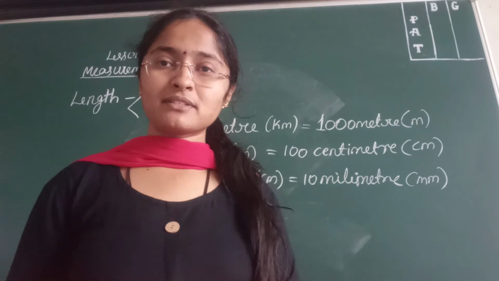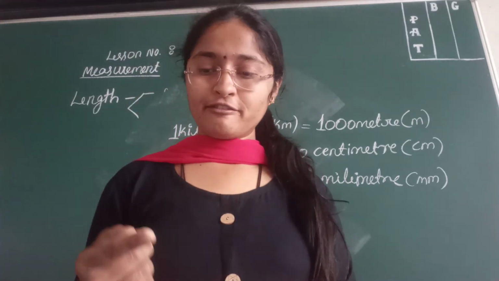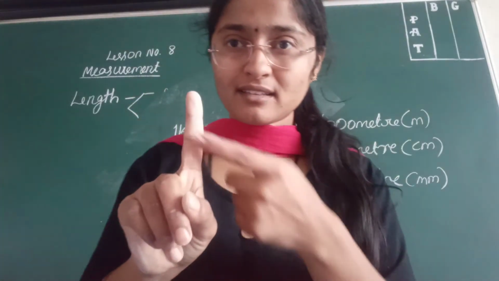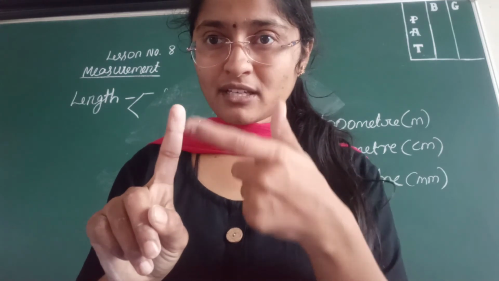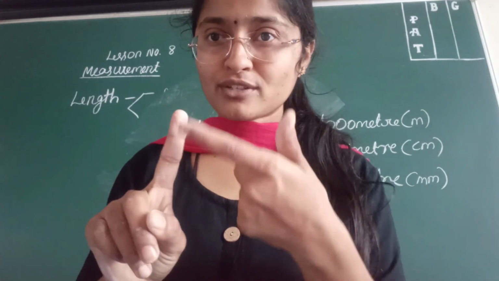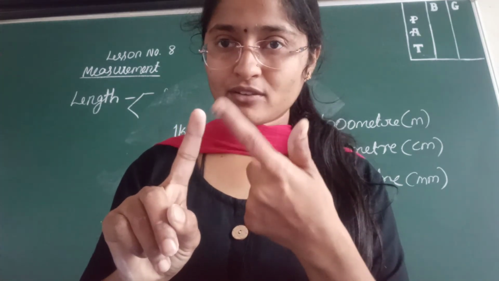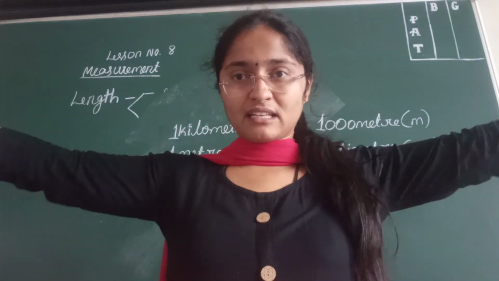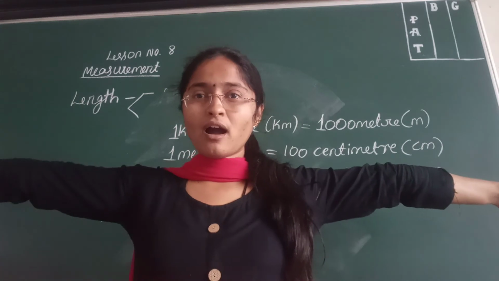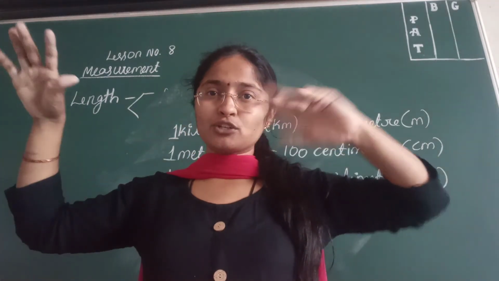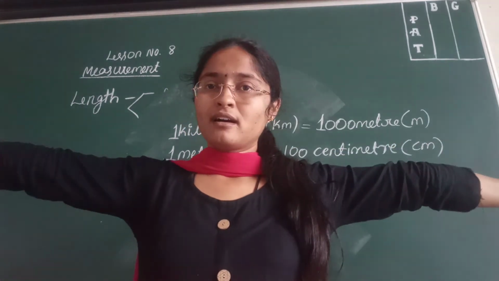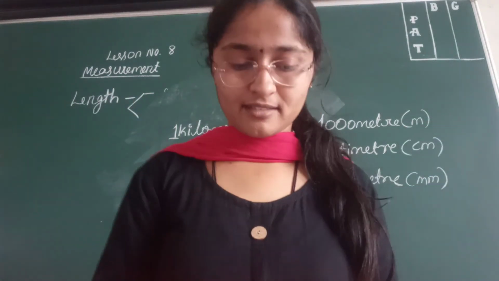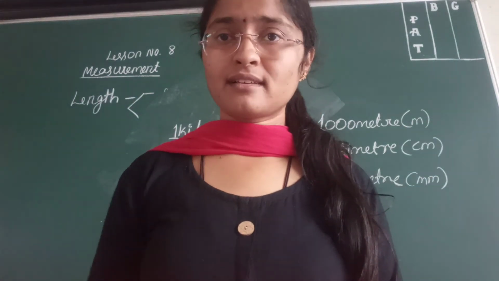So 1 centimeter is about the width of your finger. See, there are lines on your fingers. From here to here, one line, so it shows 1 centimeter. Okay, this is what we call a centimeter, the smaller one. Meter means the bigger one, like this. It's the length of your arms from one end of the hands to the other end. That is what we call a meter.